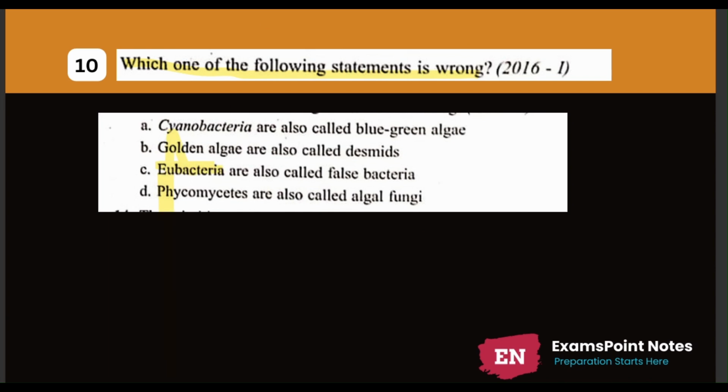Option number C. Because eubacteria are also known as true bacteria. They are categorized by the presence of rigid cell wall and, if motile, a flagellum.